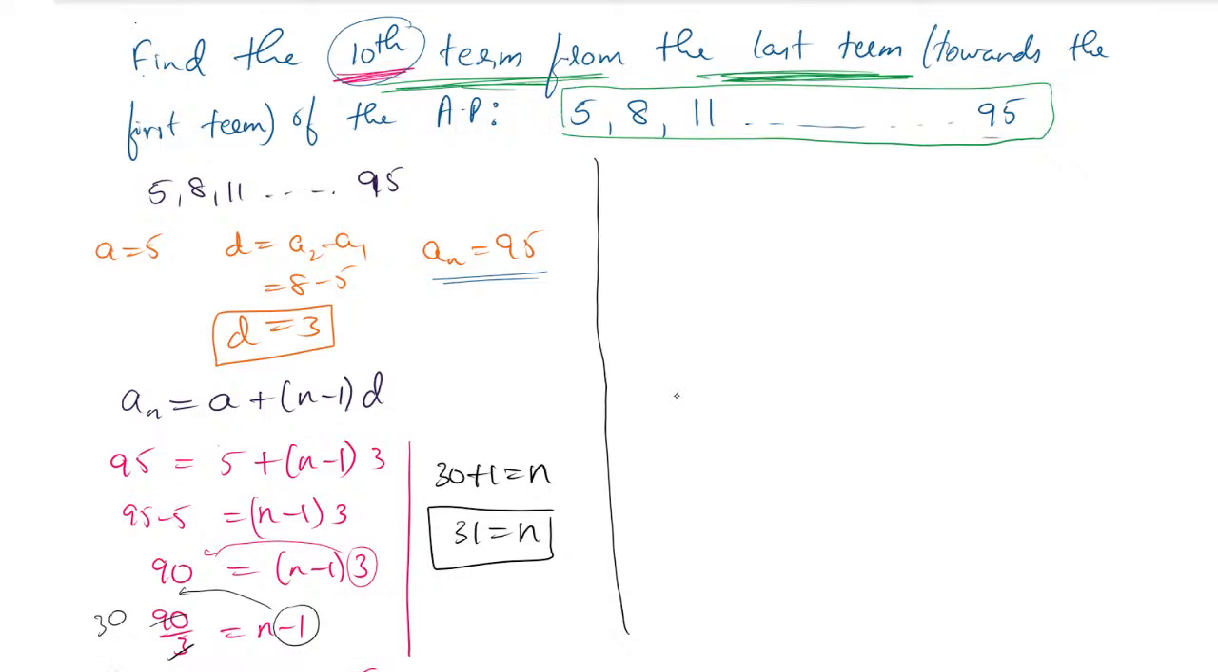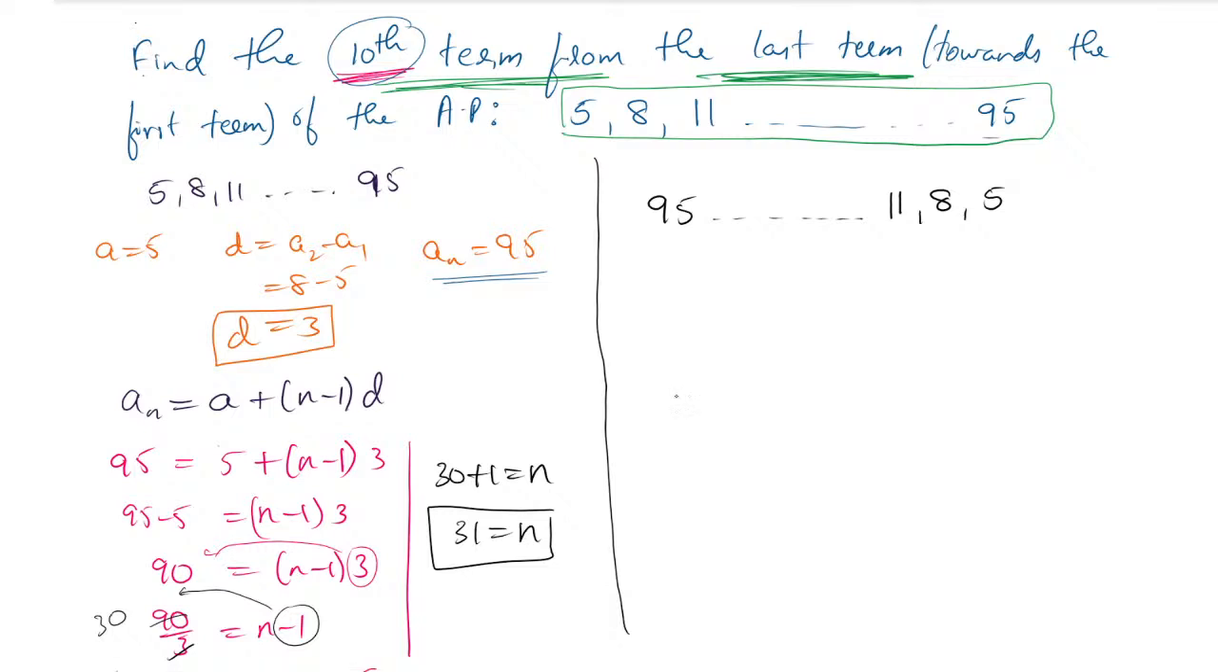First you write down 95, because you are finding from the last term, no? So make that 95 the first term, and so on. The next number will be 11, the next number will be 8, and the next number will be 5. Now what we have done is we have written the given AP in reverse: 5, 8, 11 and so on to 95, we have written as 95 and so on to 11, 8 and 5.